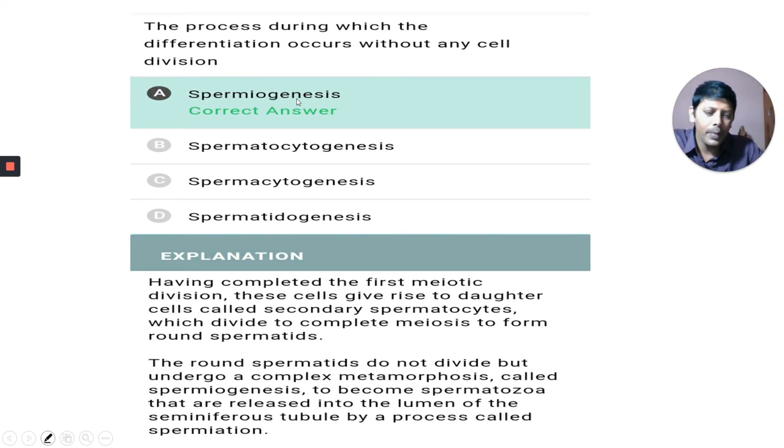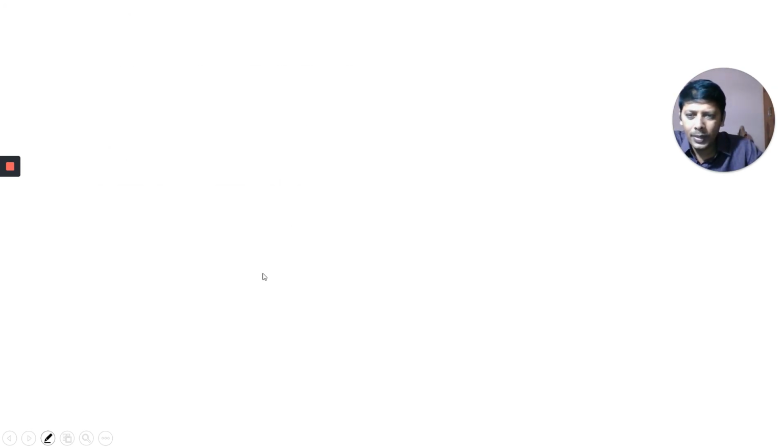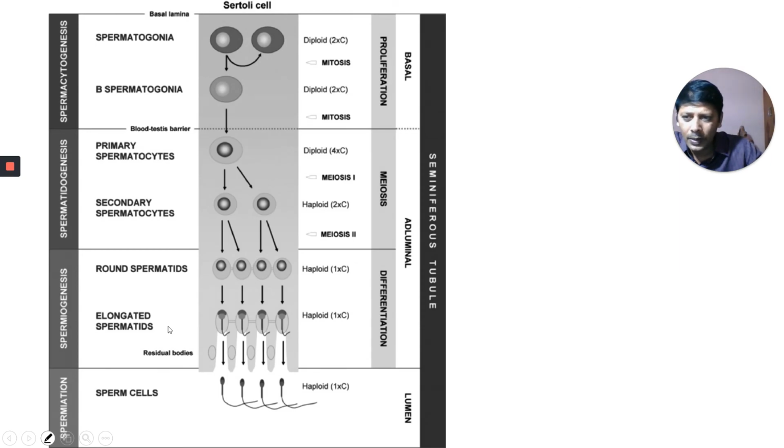During spermiogenesis, you can observe here. You know what is meant by spermiogenesis. This is spermatocytogenesis, this is spermatidogenesis, and spermiogenesis and spermiation. What do you mean by spermiation?